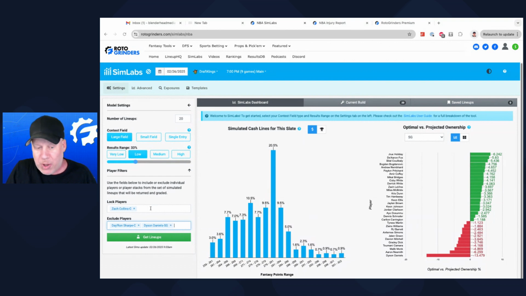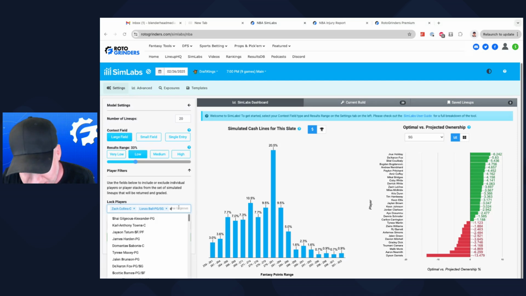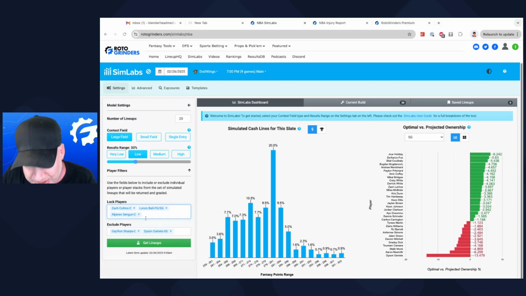Let's say we want to play a Ball Collins lineup. So if we're going to play Zach Collins, we're going to play Lonzo Ball. Then we're going to choose, for whatever reason, you could have your own take. Let's say you have your own take on Tyler Hero. Well, we want to play Sengun. Let's put in Sengun. We want to try this. Okay, so now you have that.